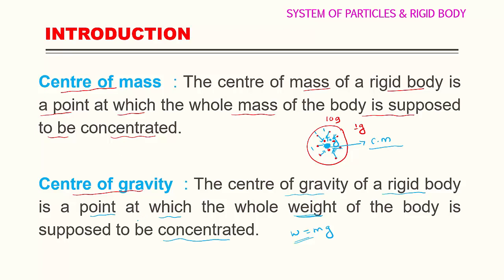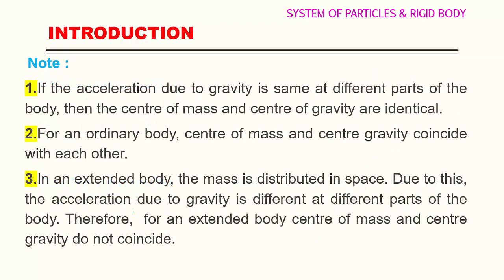Yes, what is center of mass? The center of mass of a rigid body is a point at which the whole mass of a body is supposed to be concentrated, and in the center of gravity, the whole weight of a body is supposed to be concentrated. Then, note point.